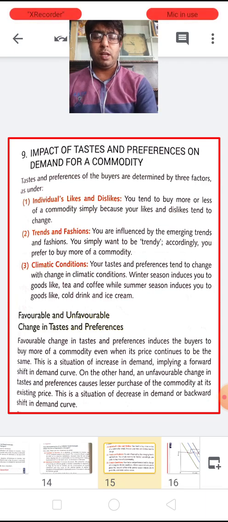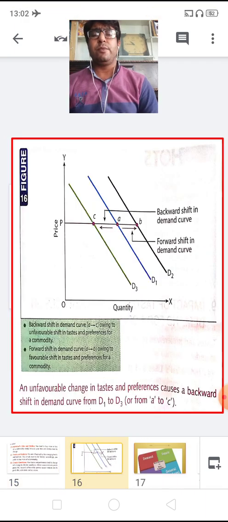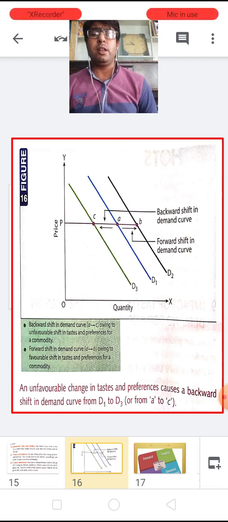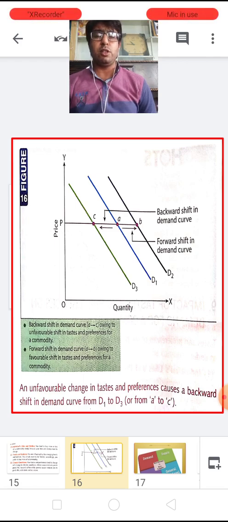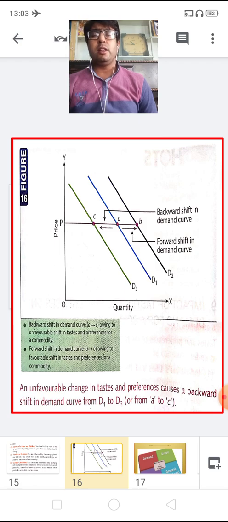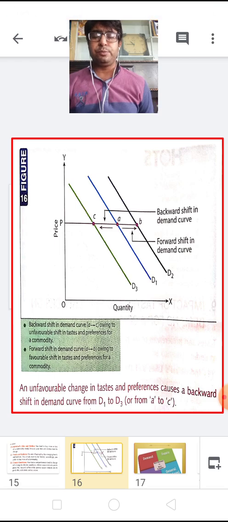In this way, we understand that if there is a favorable change, then the demand of the commodity increases and it will be shifted towards the right at the same prices. And if there is an unfavorable change of the customer for the commodity, then the demand of the commodity decreases at the same prices, and it will be a backward shift along the same DD curve.